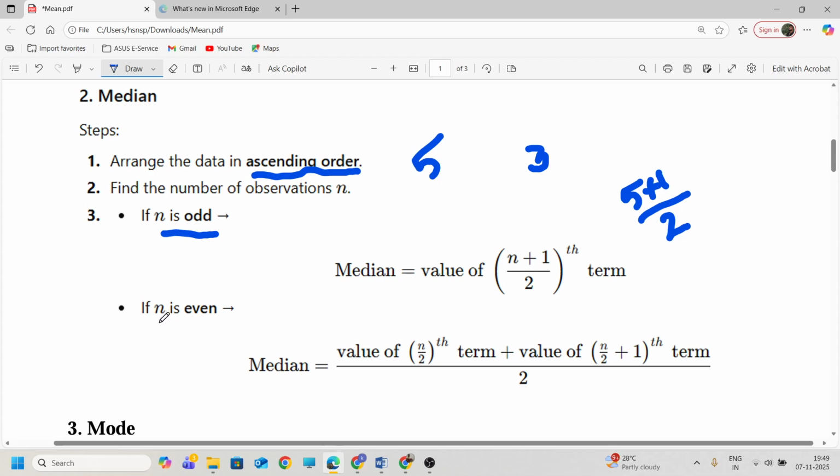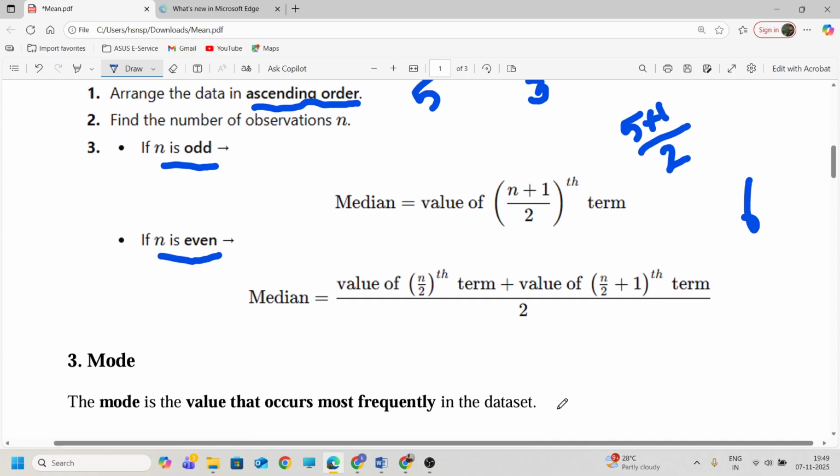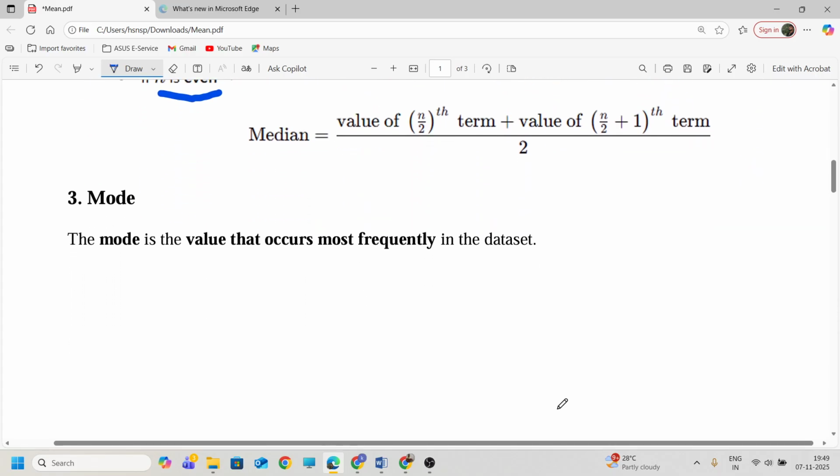But second case, if n is an even number, an even number of data were given. Suppose 6 data were given, it is an even number, right? So two middle values are there. For the two middle values you need to find the average. That value is called the median. Okay. So next, mode. Mode is the most repeated value.